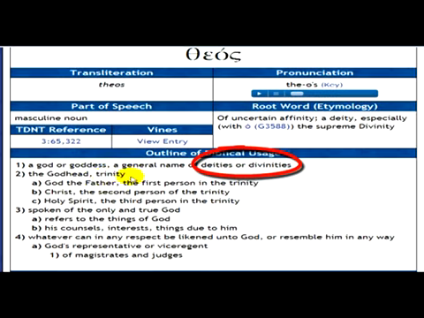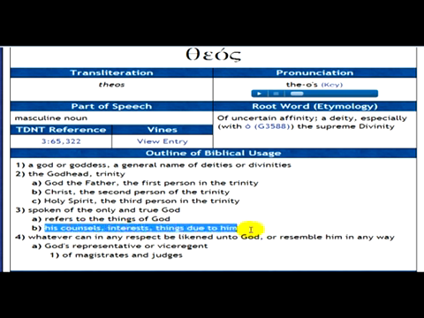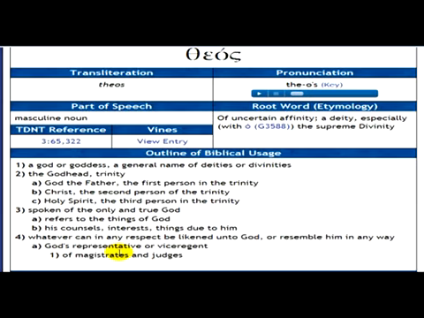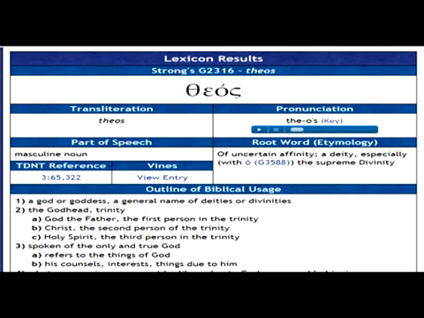The Godhead, Trinity, God the Father, the first person in the Trinity, Christ, the second person of the Trinity, Holy Spirit, the third person in the Trinity. Spoken of the only and true God, refers to the things of God, his counsels, interests, things due to him, whatever can in any respect be likened unto God or resemble him in any way, God's representative or vice regent, or of magistrates and judges, which, on the earth you have magistrates and judges, but in the spirit world you have a group of angels, which is known as theon.